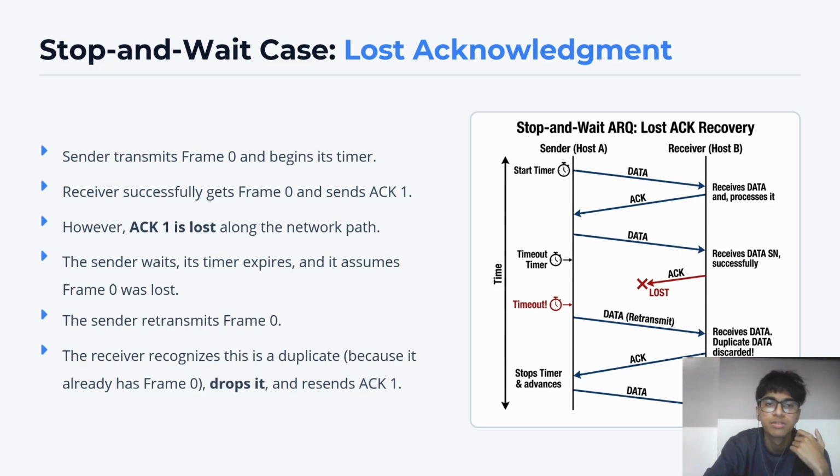A very important case in stop and wait ARQ is the case of lost acknowledgement, where the sender, that is host here, sends a frame which the receiver receives and sends an acknowledgement, where the acknowledgement gets lost. In such a case, the sender waits for the timer period wherein the sender waits for the acknowledgement. But when the acknowledgement does not come, the sender resends the same packet. But then, since the receiver has already received it and sent the acknowledgement which has got lost, the receiver drops the duplicate copy that it gets, and resends the acknowledgement which it had sent earlier. Thus, it keeps only one copy of the message that was sent.